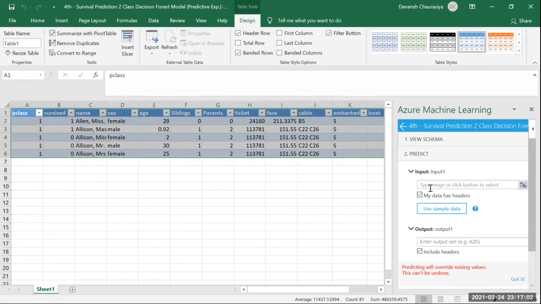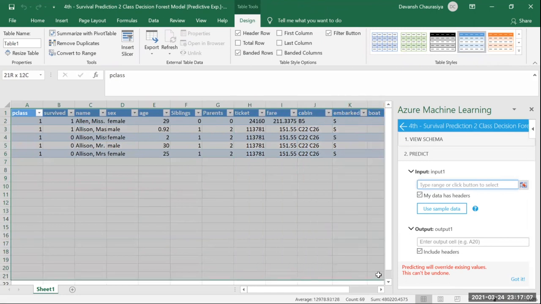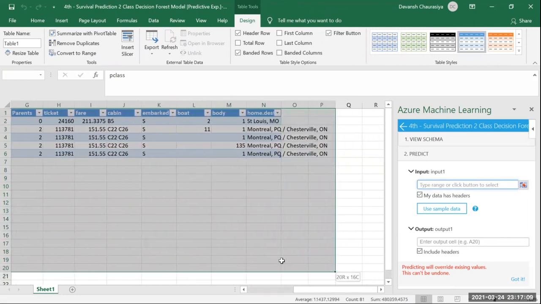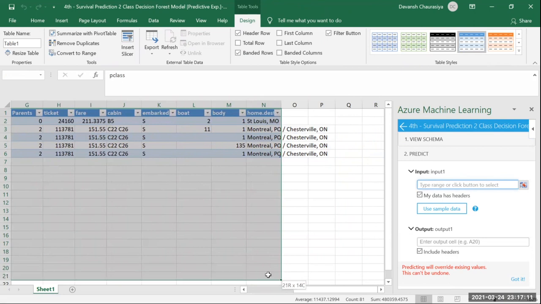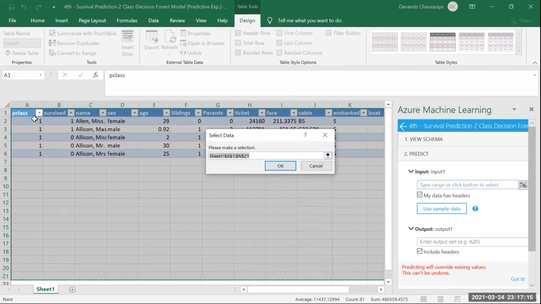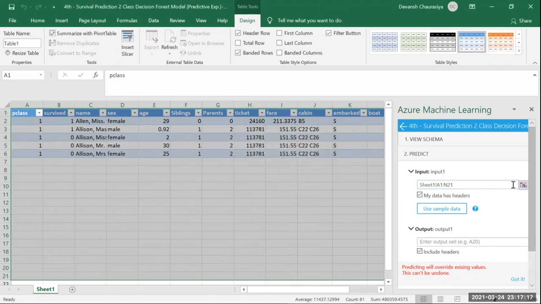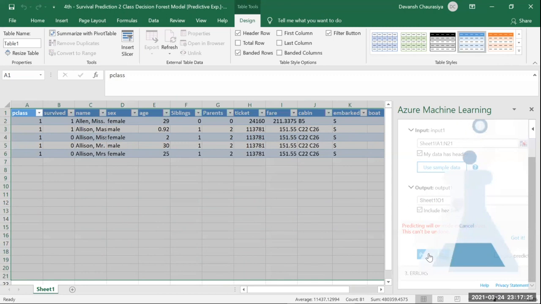Use sample data. Give the range. Range is for another 20 people. Something is wrong. Okay, cool now. Let's come and output we require on 0, 1. I hit tab. Now I click here and I go to predict.